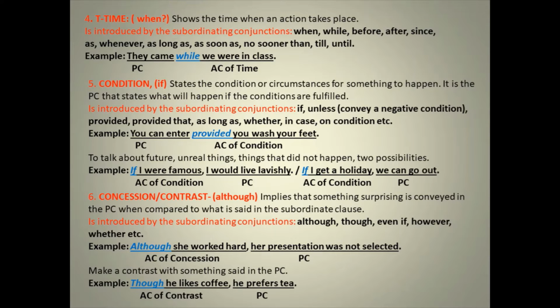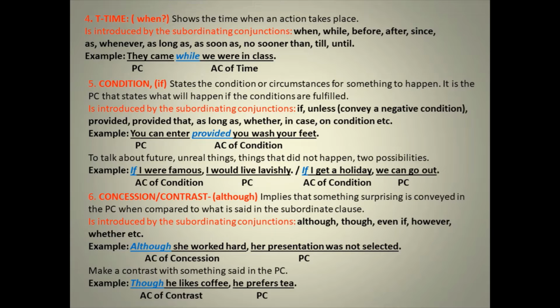For example, although she worked hard, her presentation was not selected. Although she worked hard, that is something surprising, or so to say, the action that has been discussed about. It is compared. Although she worked hard, on one side she worked hard, and definitely the fruits of hard work is success. But then what does it tell you? Although she worked hard, her presentation was not selected.